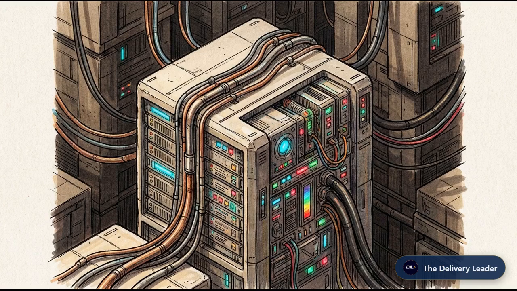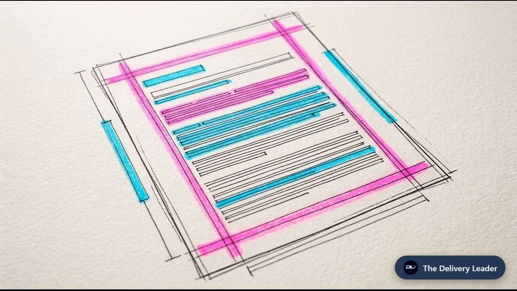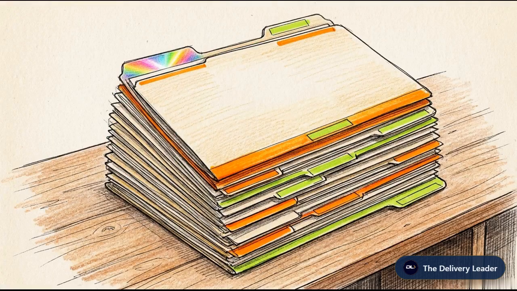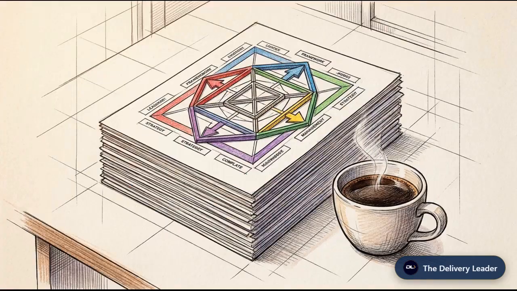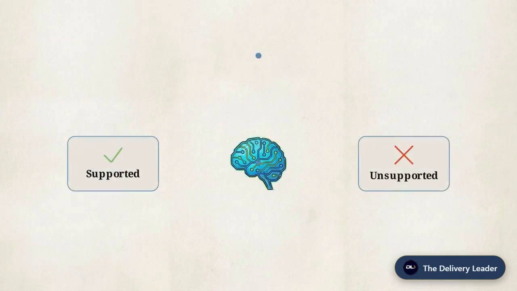Here, raw data is aggressively processed, not simply summarized. Feed the AI high-quality proposals or reports and command it to reverse engineer them. Extract the underlying structural logic, the information hierarchy, and persuasion techniques to build reusable templates. Ban open-ended requests to analyze this data. Force the AI to identify precisely what decisions the information supports, what decisions it does not support, and what missing data would alter the outcome.